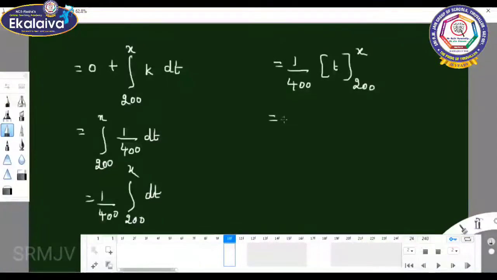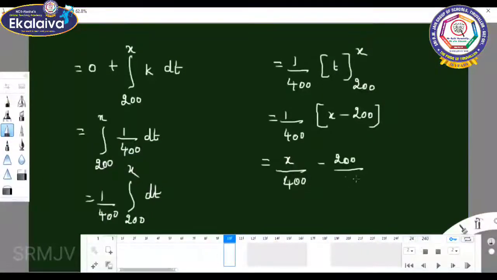So 1 by 400 into upper limit minus lower limit: x by 400 minus 200 by 400. So the value is x by 400 minus 1 by 2.